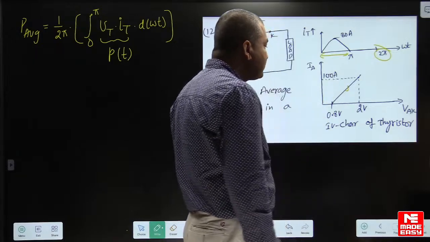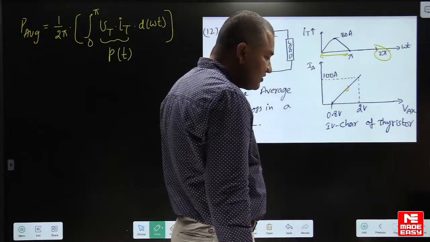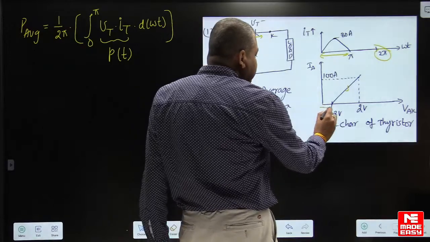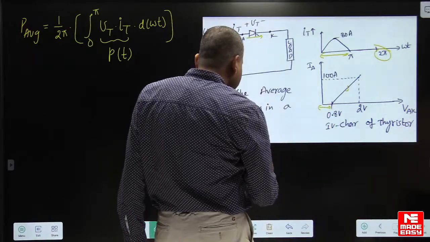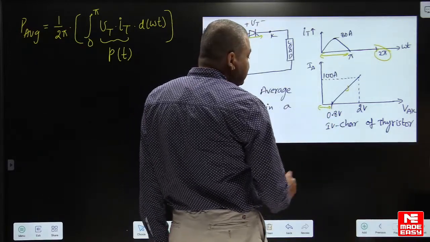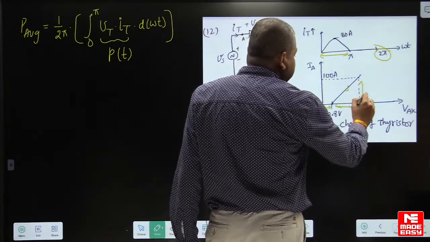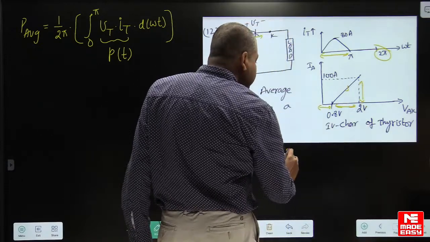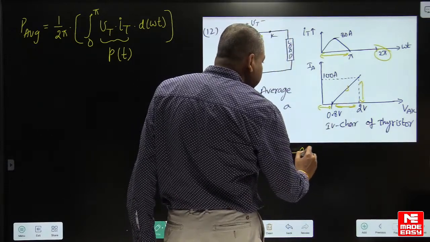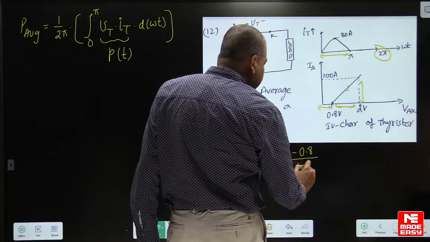The equation is 0.8 volts plus the inverse slope, this difference by this difference, which is 2 minus 0.8 by 100.